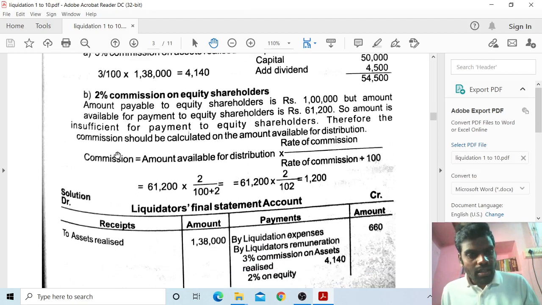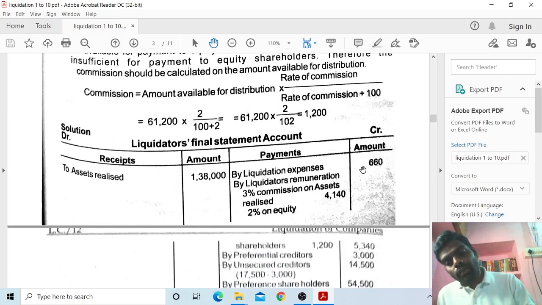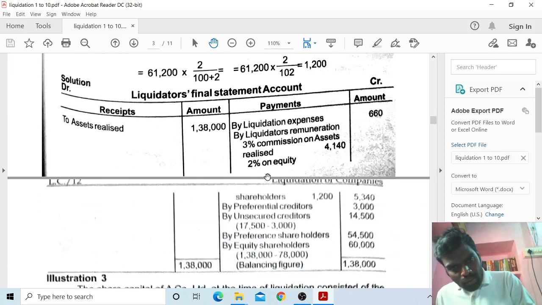Commission is equal to amount available for distribution into rate of commission divided by 100 plus rate of commission. So 61,200 into 2 divided by 102 is equal to 1,200. You have to take 1,200. So 2% on equity shareholders 1,200 plus 4,140 is 5,340 liquidator remuneration.